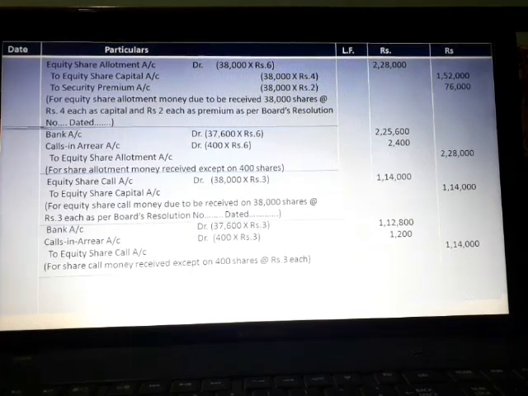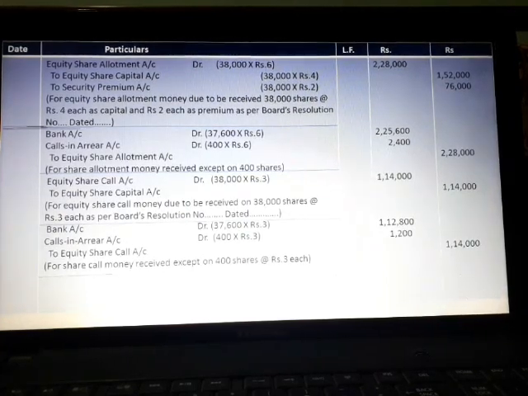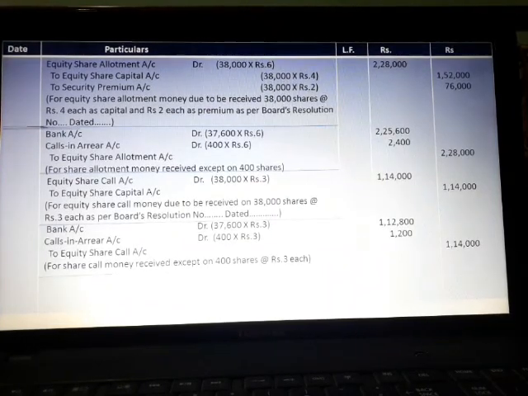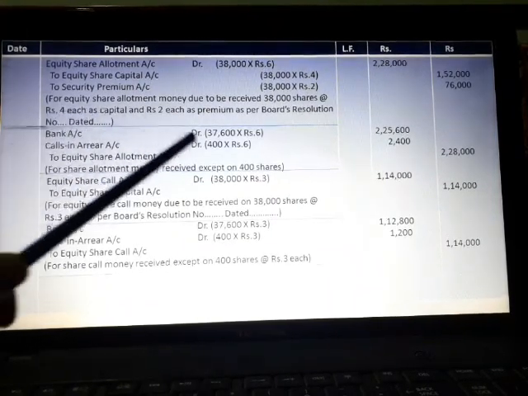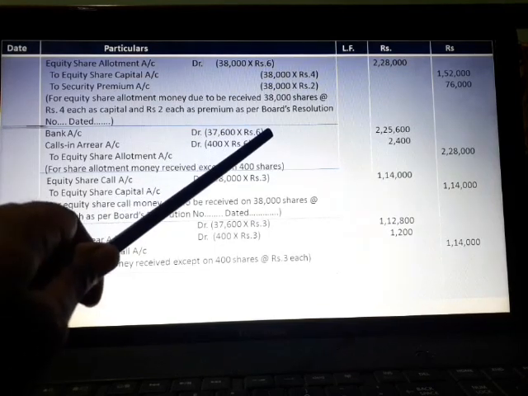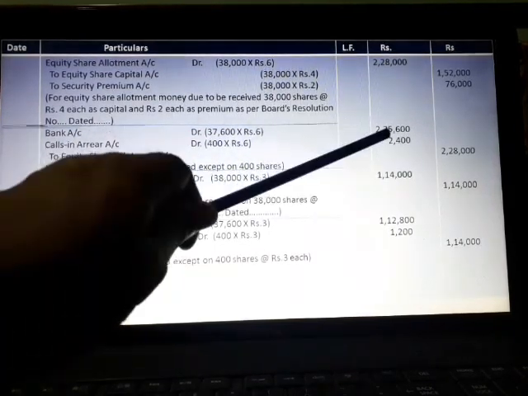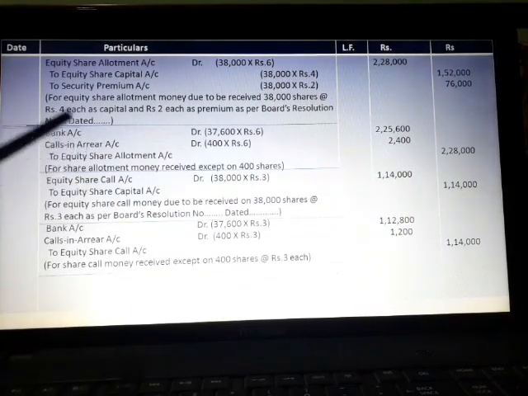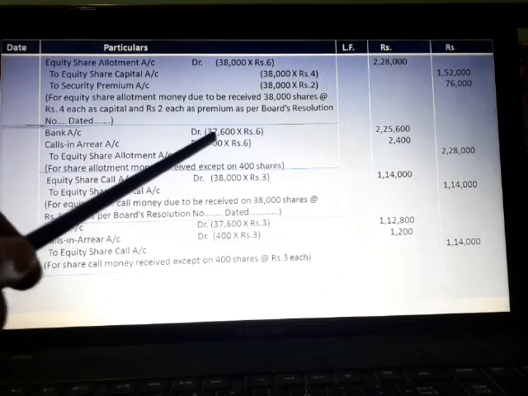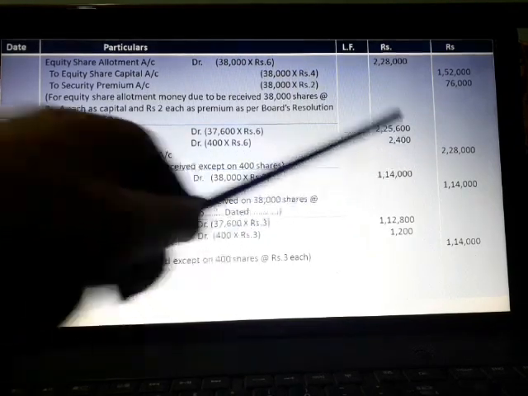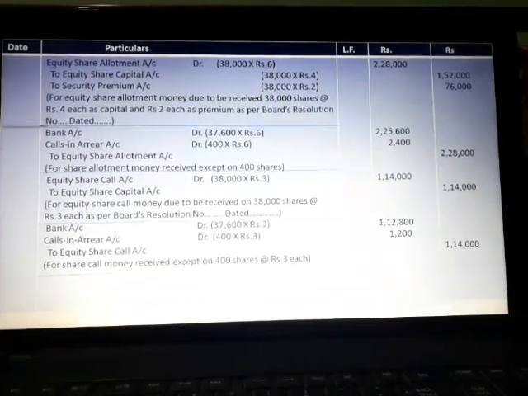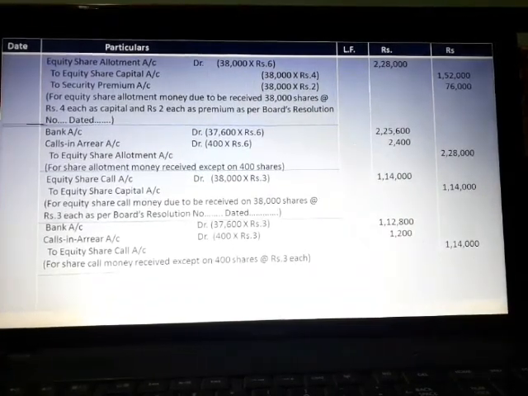There is one shareholder holding 400 shares who failed to pay the allotment money. So actual allotment money received is 37,600 into rupees 6, that is debited to bank account, 2,25,600. Calls in arrear account, that is money not actually received on allotment, 400 into rupees 6, 2,400, to equity share allotment account 2,28,000.